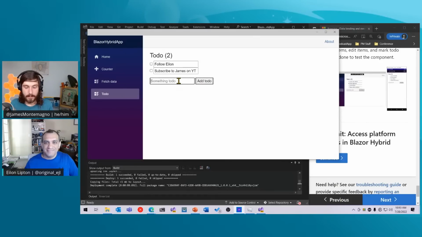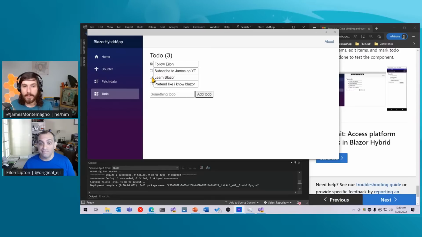I can say learn Blazor, because I actually still need to do that. I don't know what I'm doing. I just pretend like I do. Pretend like I know Blazor. Perfect. But now I can check these checkboxes, and look at that.